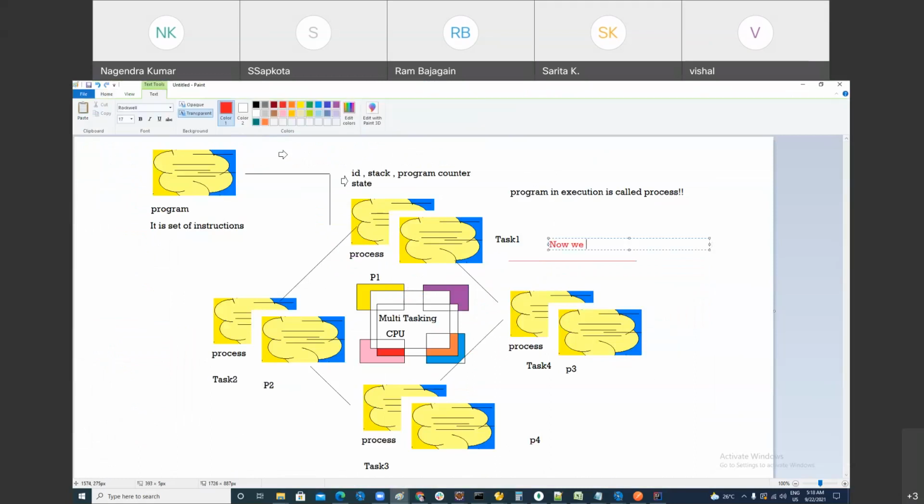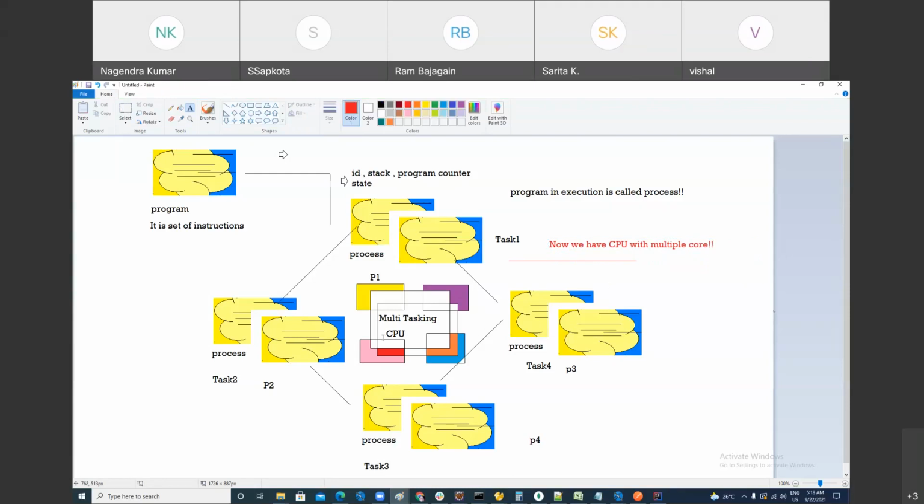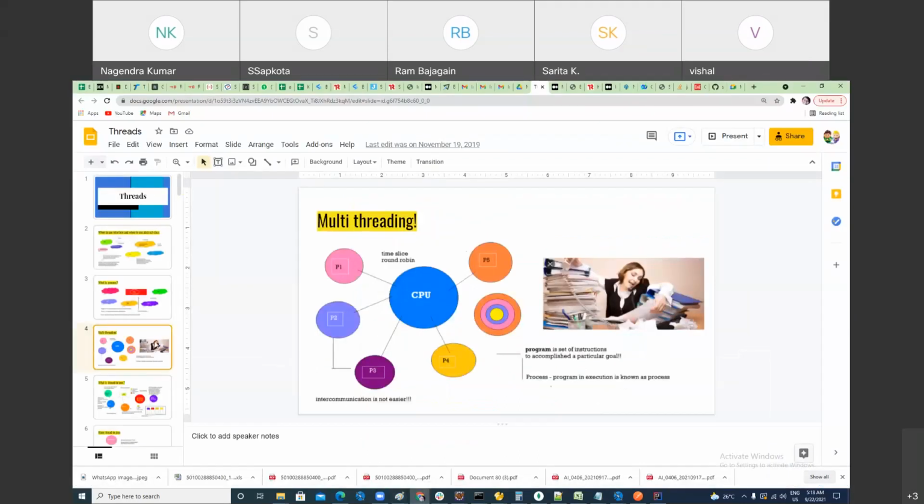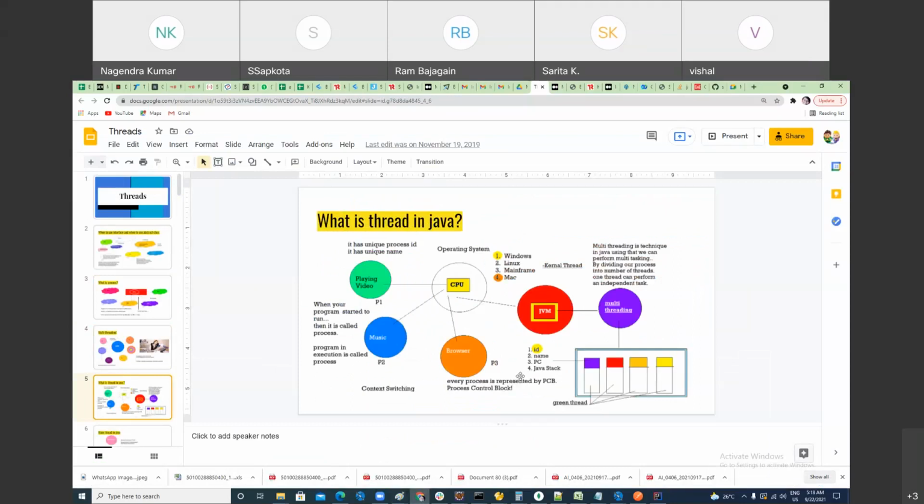Now we have CPUs with multiple cores. It means how many tasks your CPU can really perform in parallel depends on the number of cores. And you can write some code and check how many cores your CPU has. Got my point? Does anybody have any questions? Now the question is, what is a thread?